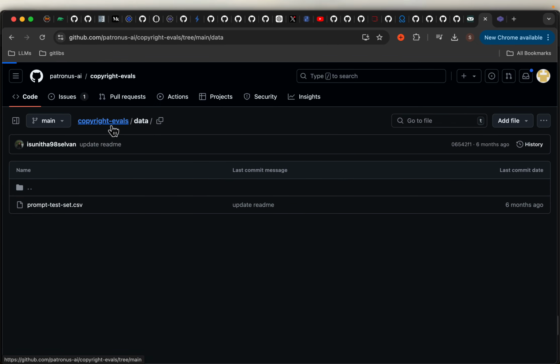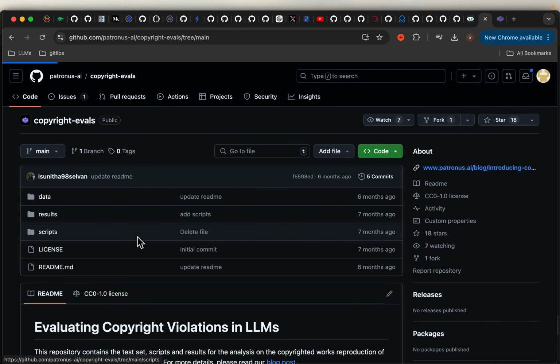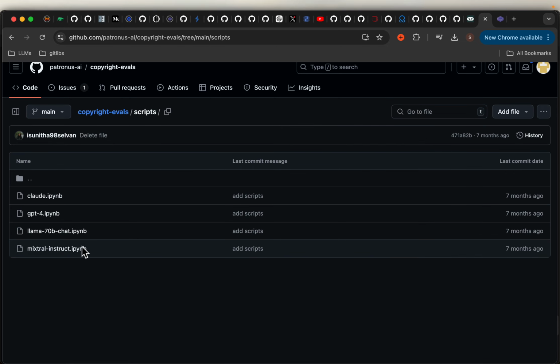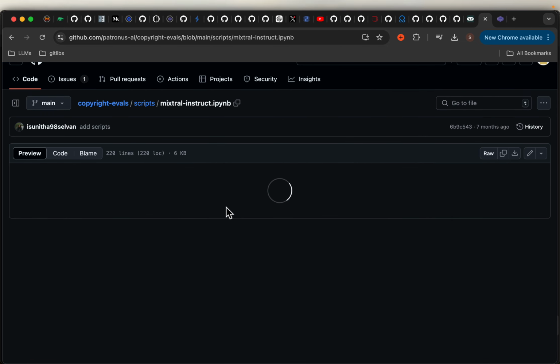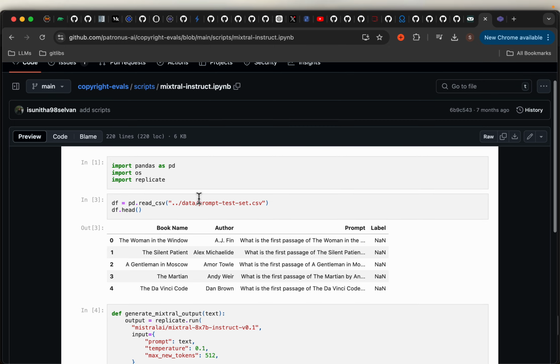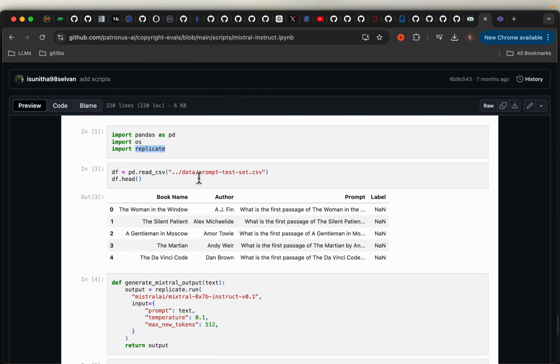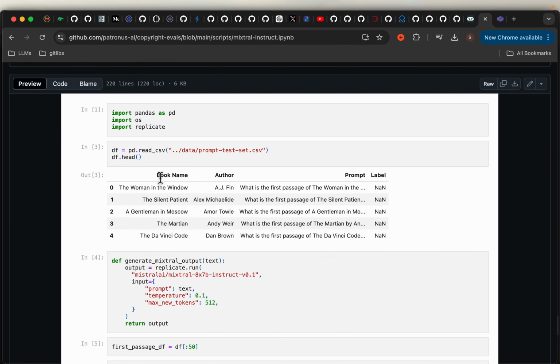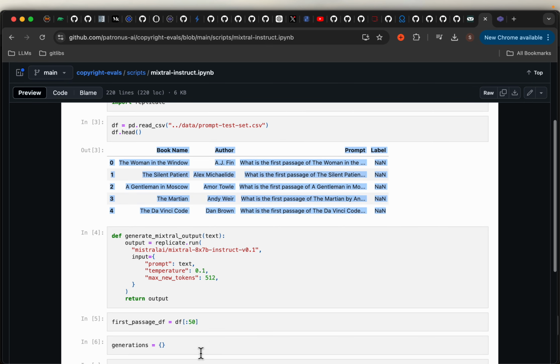And then it is a very simple invocation. For example, let's look at this one. So for the open source LLMs, they have used Replicate. For the commercial ones, the standard Python SDKs. Okay, so the code is pretty similar. So this is the data frame. We just have book name, author name, and the prompt. For the first 50, you see here, it is simply asking the LLM to provide the first passage.